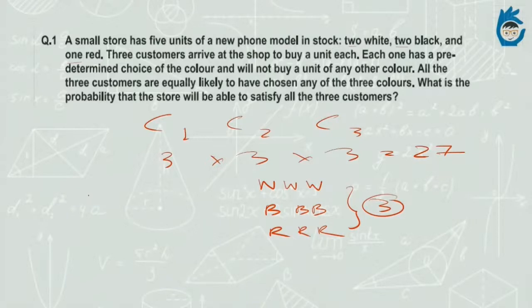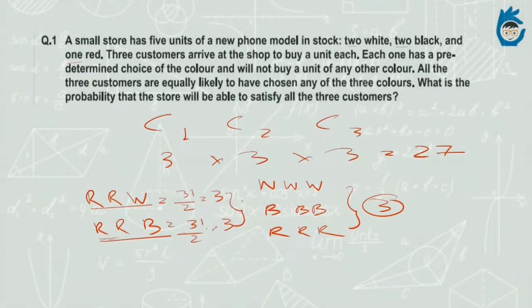Since there is only 1 red phone, all the choices involving 2 red phones won't work. So what could they be? RR white, RR black. The total number of arrangements here is 3 factorial by 2, since 2 are similar, that is 2 reds, so 3.